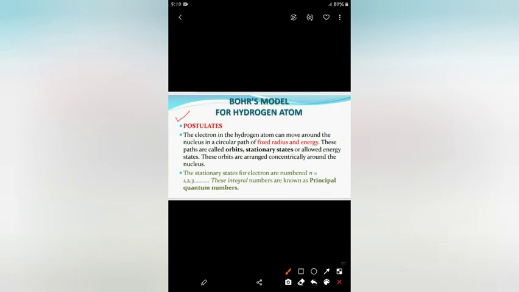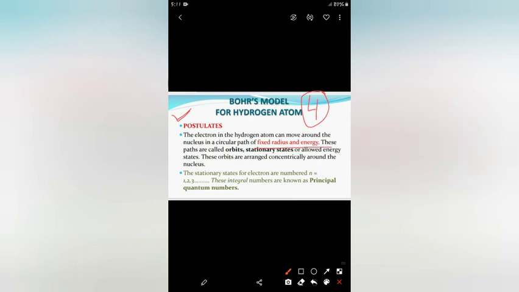Okay. The points on which the theory is based are known as postulates. So I will be discussing with you the postulates of Bohr's model. There are mainly 4 postulates of Bohr's model that I will discuss with you all. The first postulate is written on the screen, as it is saying that, see, the electron in the hydrogen atom can move around the nucleus in a circular path of fixed radius and